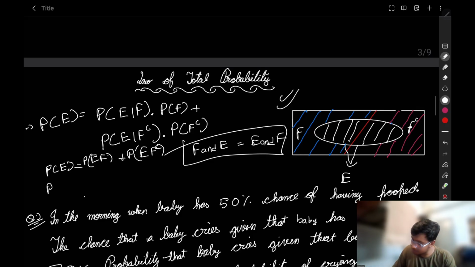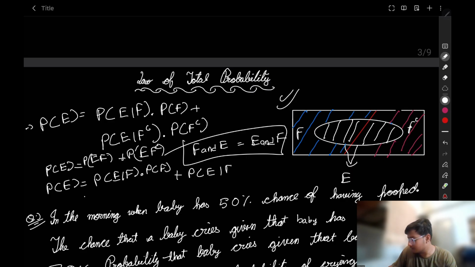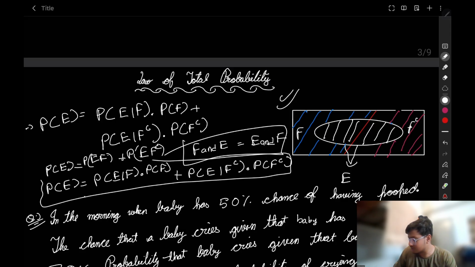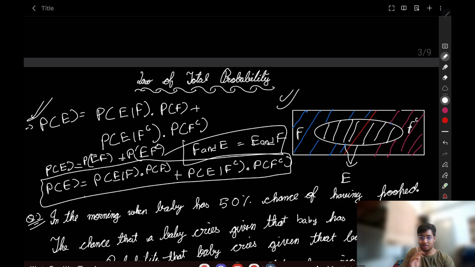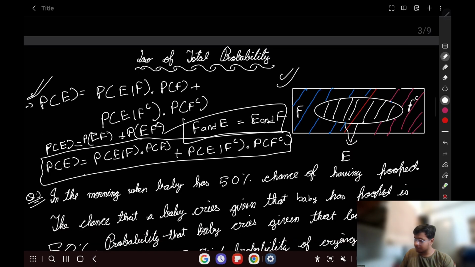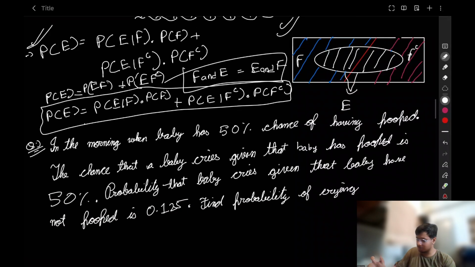So what is the probability of E? It is probability of E given F multiply probability of F, plus probability of E given F complement multiply by probability of F complement. Now notice one thing. This thing which I have shaded, the big rectangle, and this thing are exactly the same. Take time on this concept also.